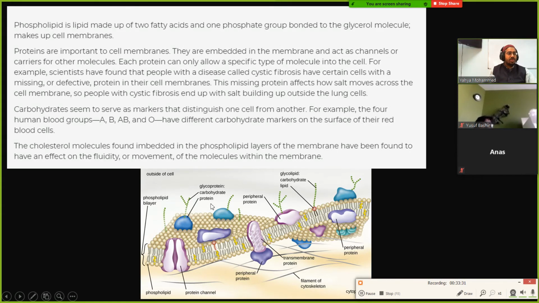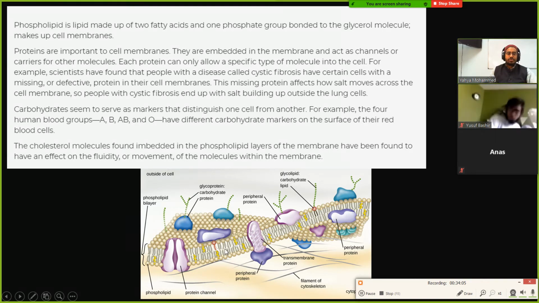Now remember these green things, these carbohydrates, these green sugar chains outside? That's what determines what blood group you have. You have these different blood groups, A, B, ABO. Maybe you guys have heard of those. When someone donates blood or loses a lot of blood, you have to get the right blood type. So the types of sugars that you have on the surface of your blood cells determine which of these blood types you have, all right?